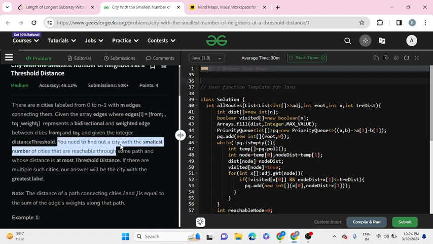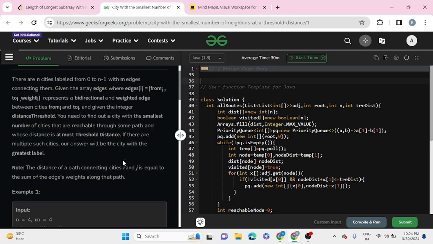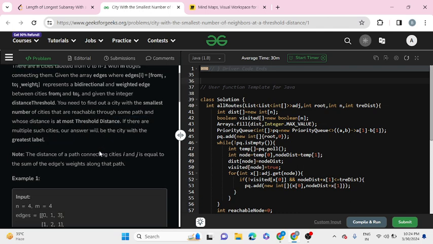Now you need to find a city with the smallest number of cities that are reachable through some path and whose distance is at most the threshold distance. Now it should be lesser than or equal to the threshold distance. Now if there are multiple such cities, our answer will be the city with the greatest label.